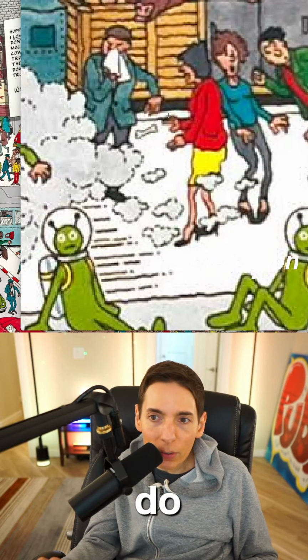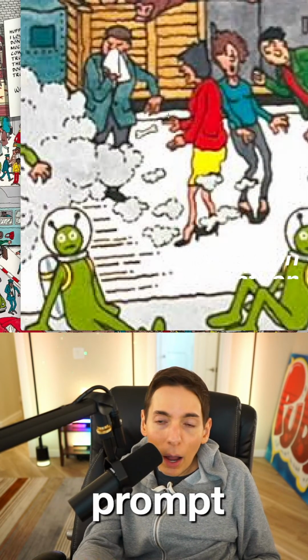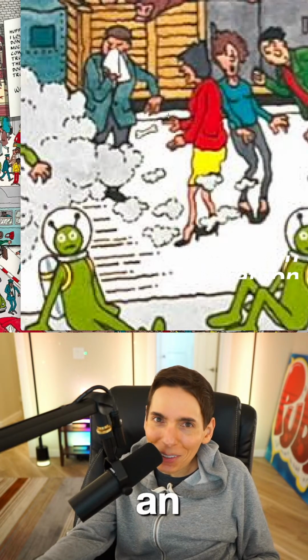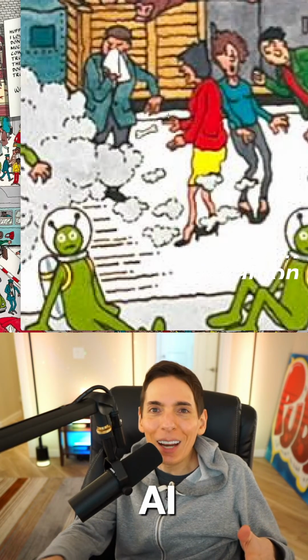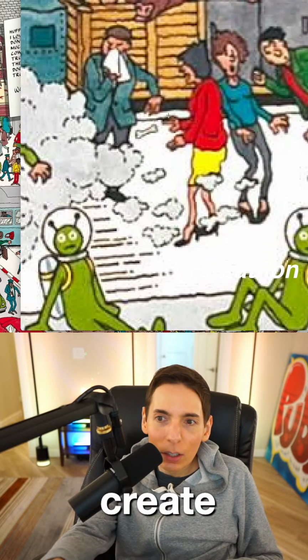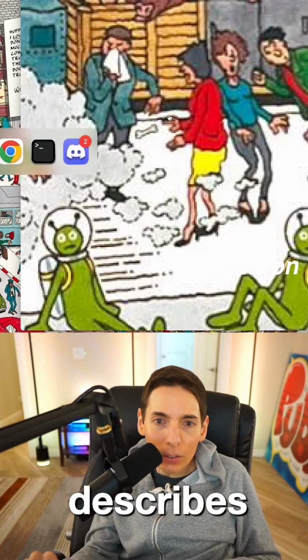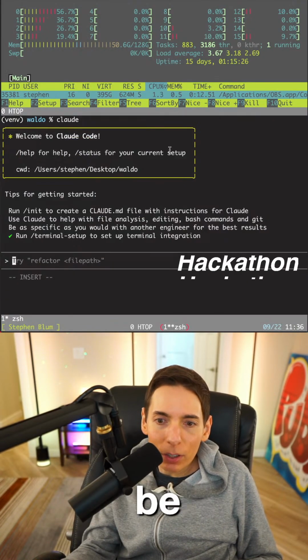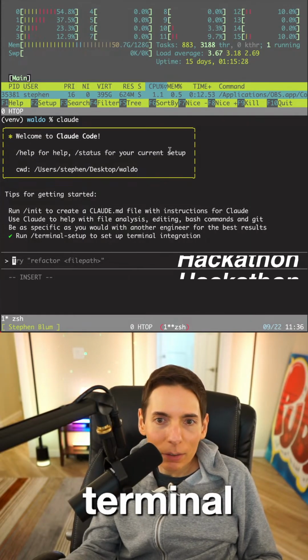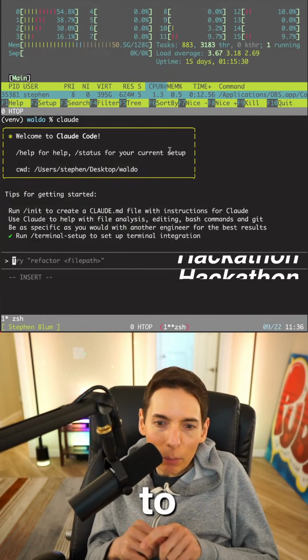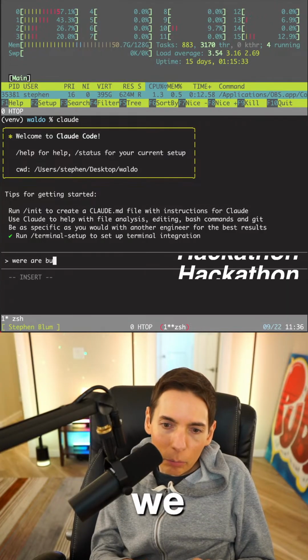We have to come up with a prompt that describes how to generate an AI agent, using an AI agent. To build an AI agent, we have to create the prompt that describes that. That's what we're going to do today, and that'll be the plan for today. We've got our terminal window up here, and we'll be able to make that possible. Okay, so we are building a